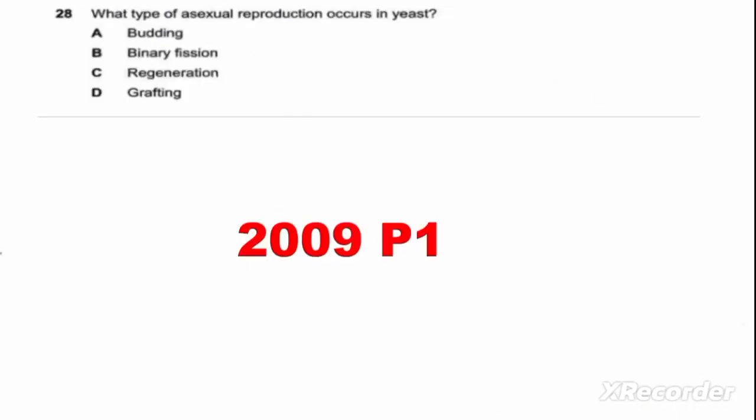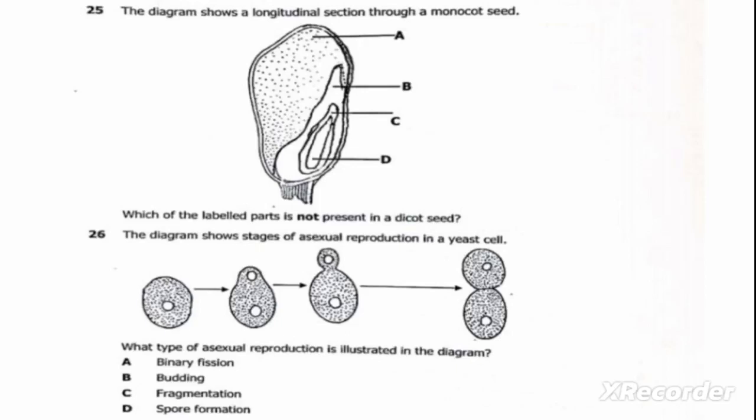Let us also read this question. What type of asexual reproduction occurs in yeast? A. Budding. B. Binary fission. C. Regeneration. D. Grafting. So we can easily see that these two questions are talking about asexual reproduction occurs in yeast. You are free to pause the video and take a look at these two questions, compare them, and you are going to find that these two questions are nearly the same.